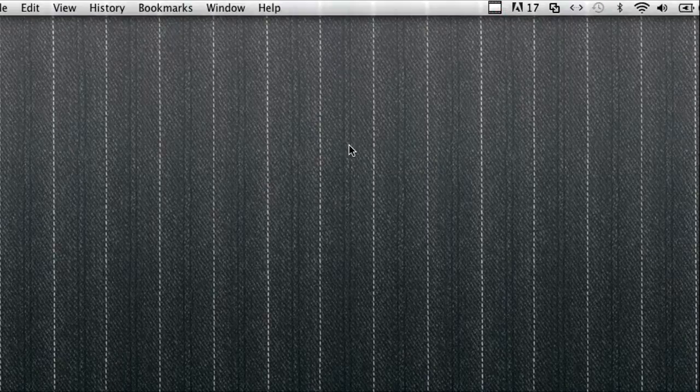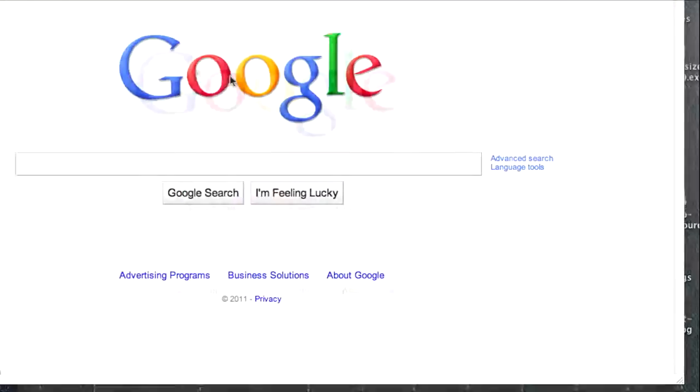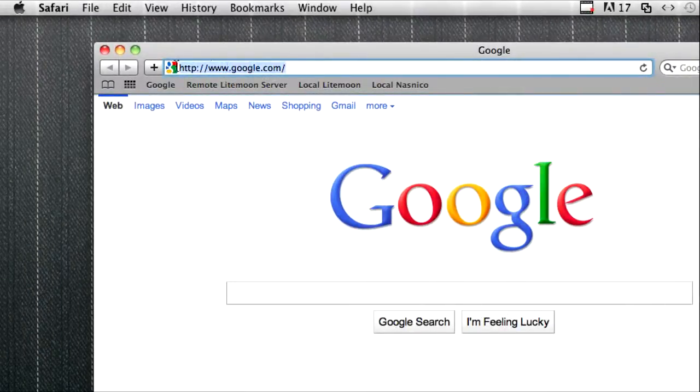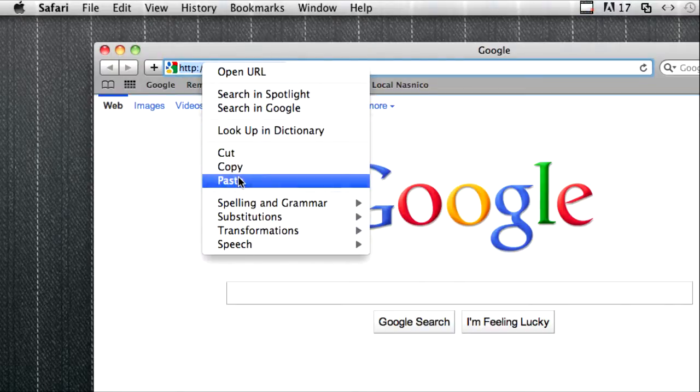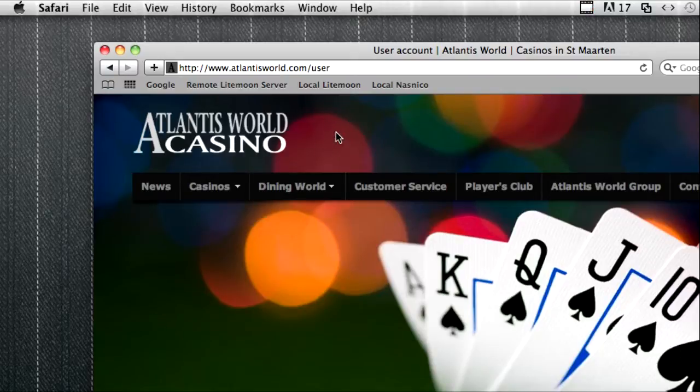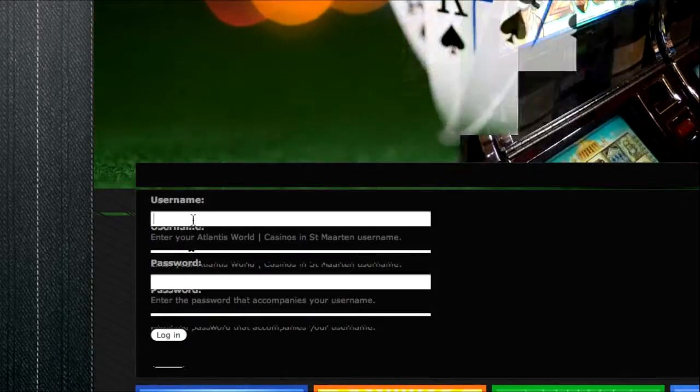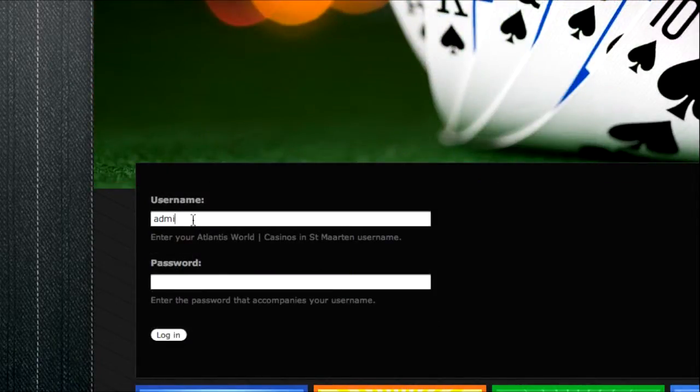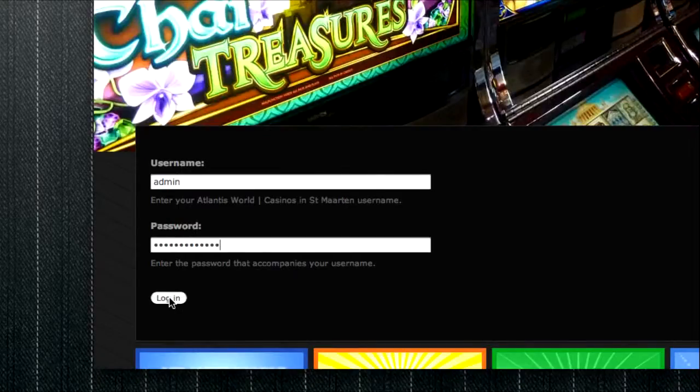To start monitoring or updating your website, you should already have the web address to your control panel, a username and a password. Simply open a web browser and type in or just paste the web address to your control panel, then press enter. You should land on a page with two fields. Fill in your username and your password.